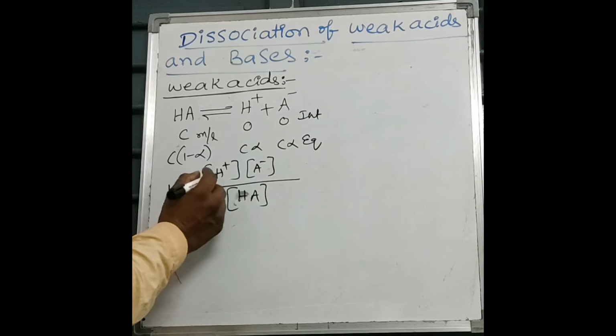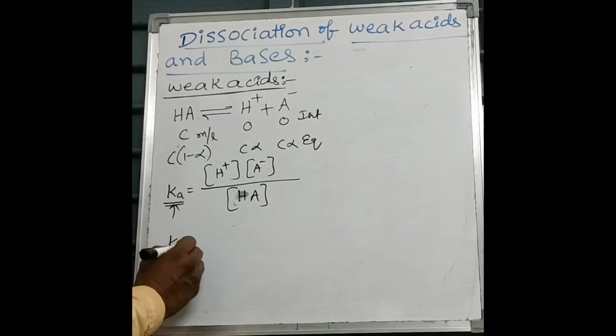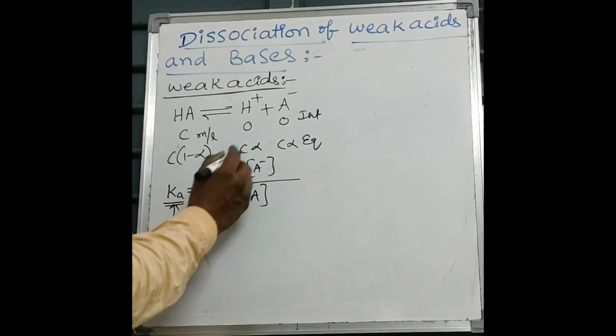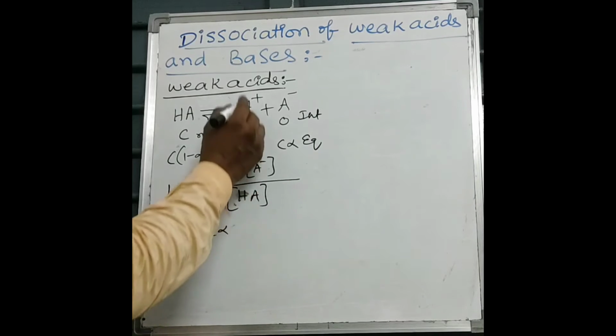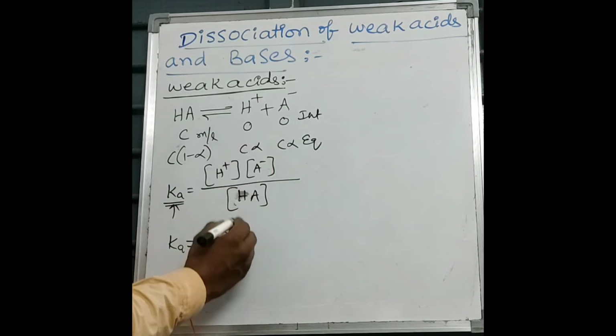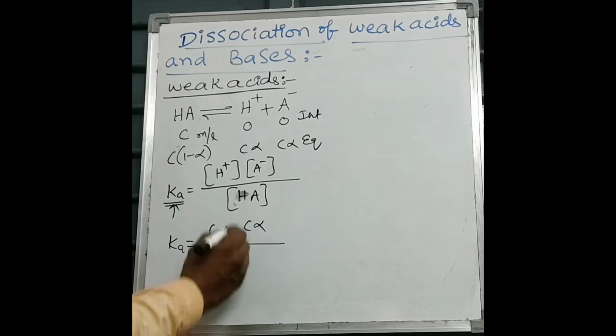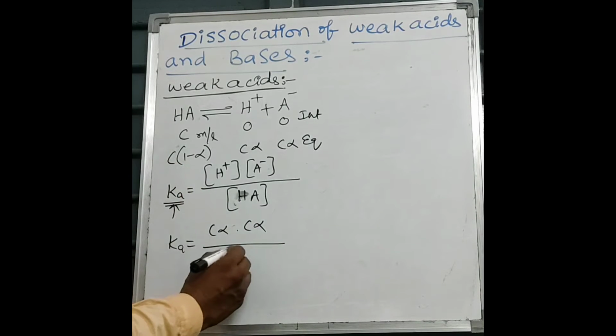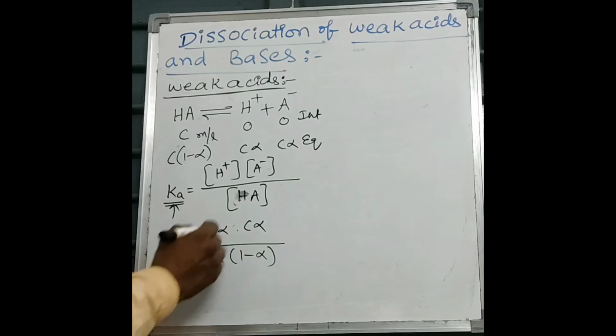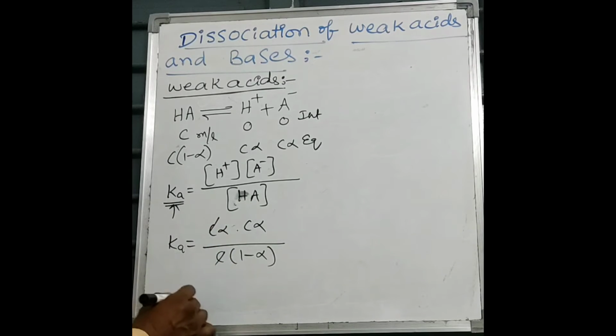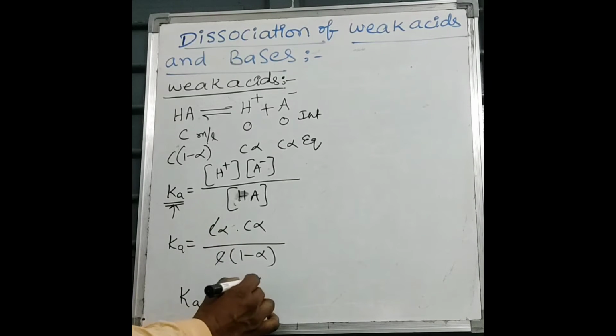Now we substitute at equilibrium state. Ka equals C alpha, the H plus value at equilibrium, times C alpha, the A minus value, divided by the HA value at equilibrium, which is C into 1 minus alpha. C gets cancelled, then Ka equals C alpha square by 1 minus alpha.